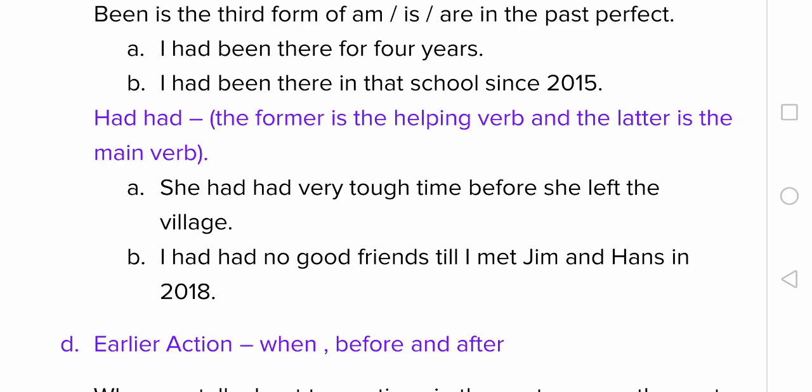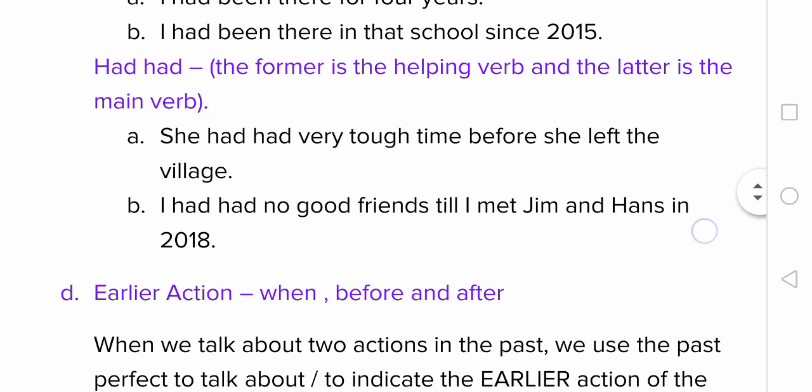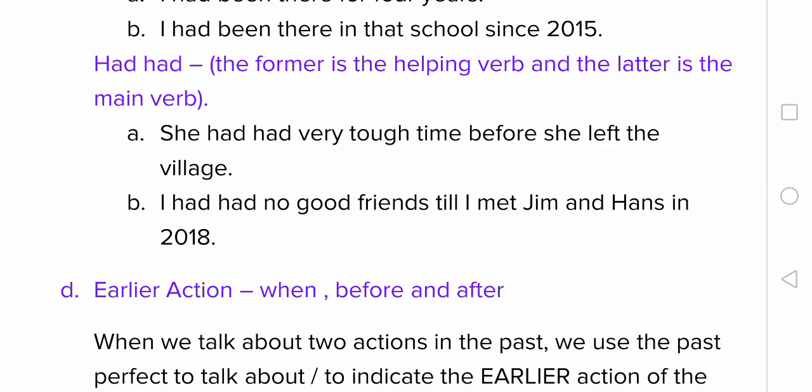Now let us see one more example with had. I had no good friends till I met Jim and Hans in 2018. So you met Jim and Hans, two friends of yours, in 2018. Until 2018 you had no good friends.